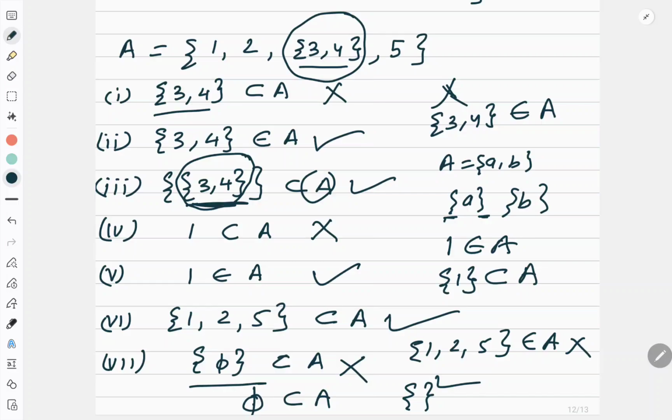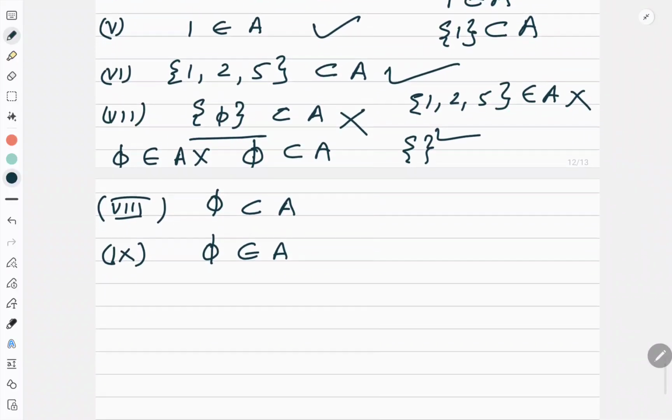Also, if I write null set belongs to A, that is also wrong. That will become true if here I write it like this. Otherwise it is wrong. So now, is this a subset of A? Yes, correct. Does this belong to A? No.